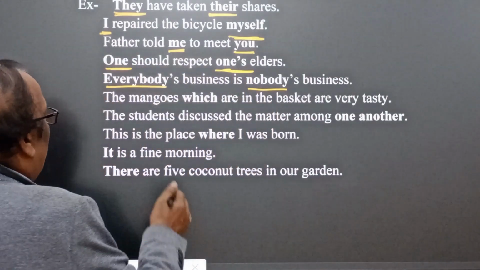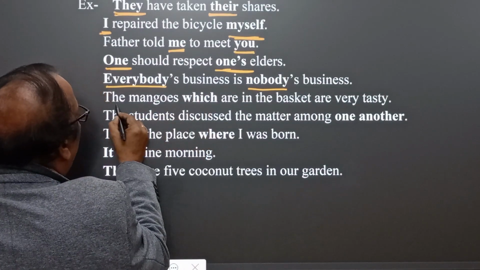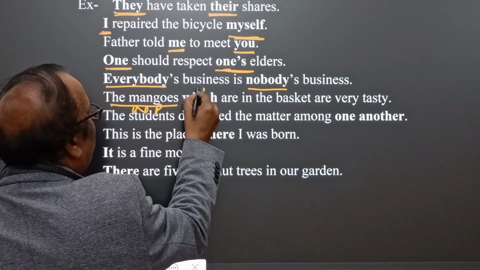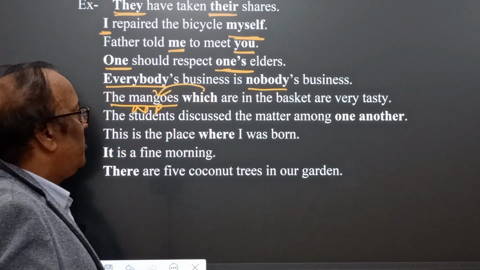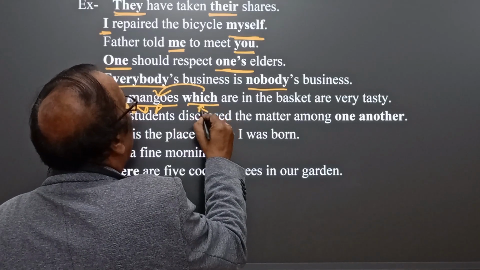Okay, very good. The mangoes which are in the basket are very tasty. Here, the mangoes is the noun phrase and which relates to the mangoes, so which is the relative pronoun.